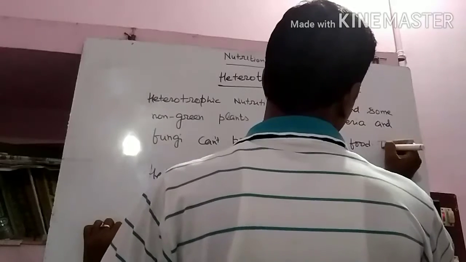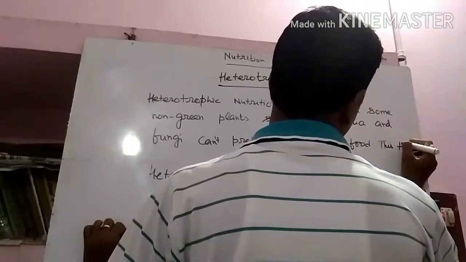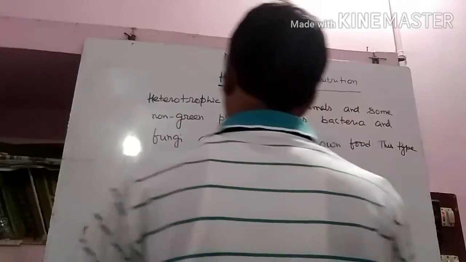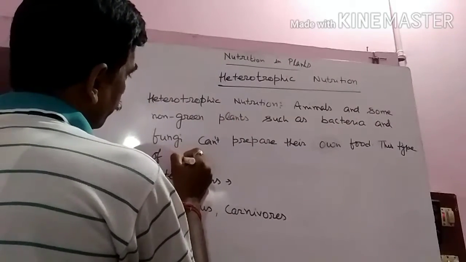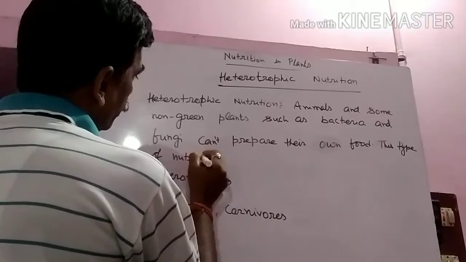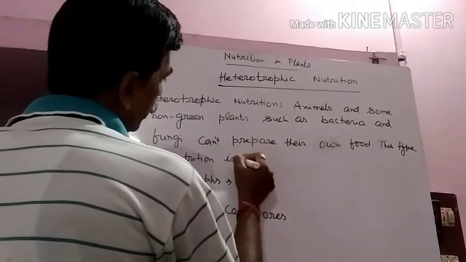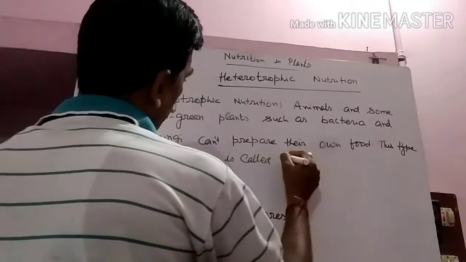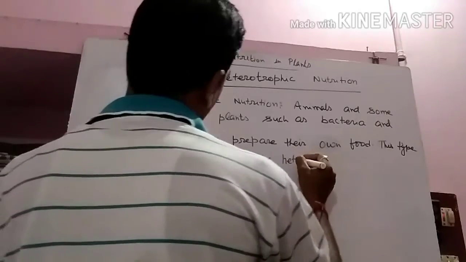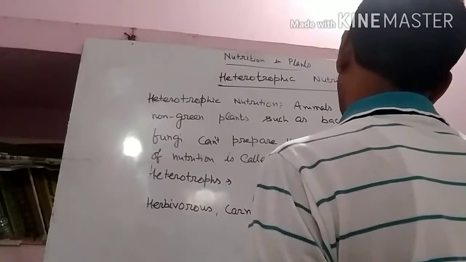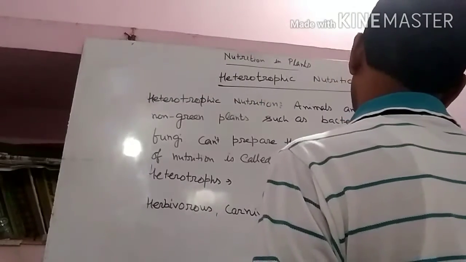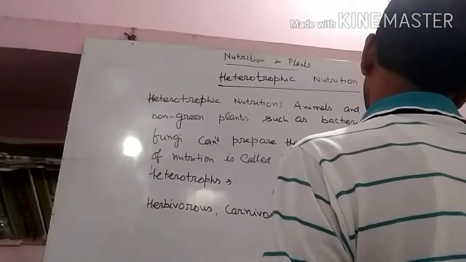This type of nutrition is called heterotrophic nutrition.